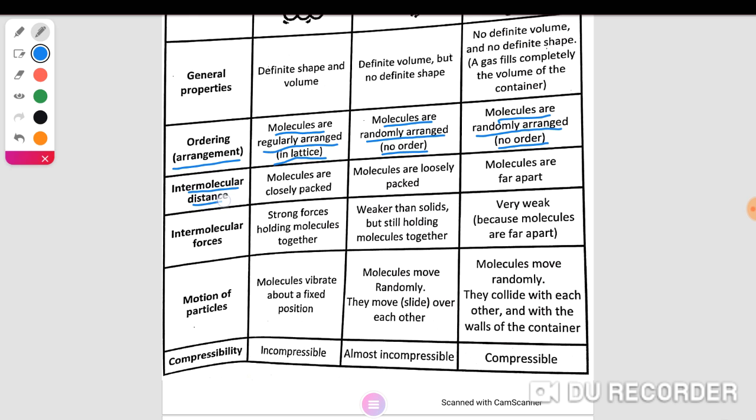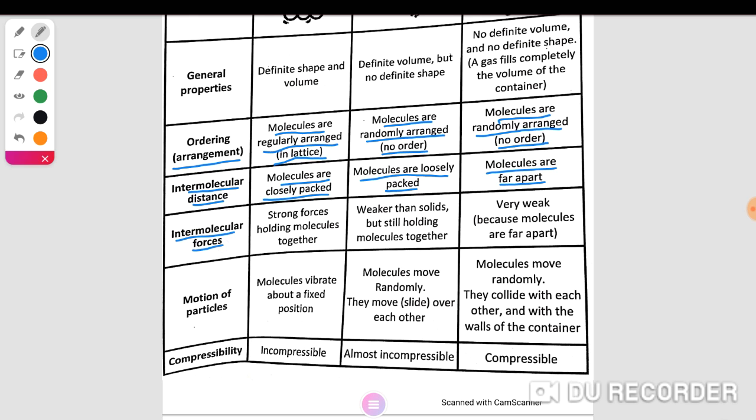Intermolecular distances. In solids, molecules are closely packed and strongly attracted to each other, because there is a small intermolecular distance or space between molecules. While in liquid state, molecules are loosely packed. Molecules are far apart in gas state.